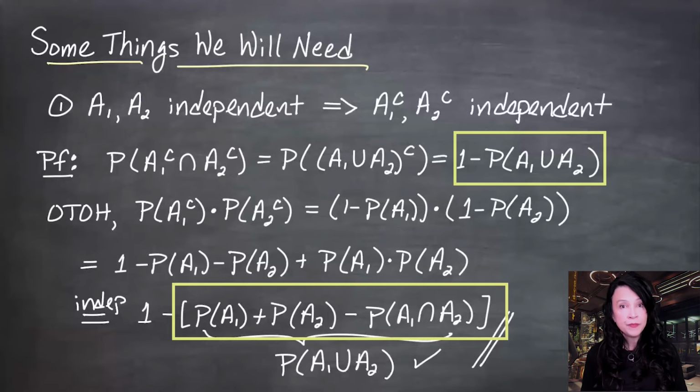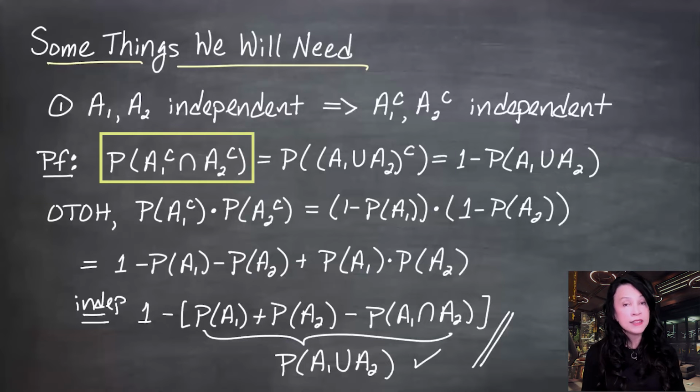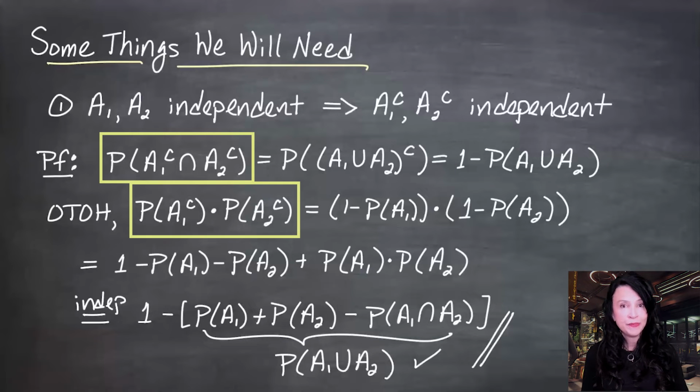And that's what we had up here. So we have that this is equal to this. And we have proved that independence of A1 and A2 implies independence of the complements of A1 and A2. The second thing we're going to need is an inequality.